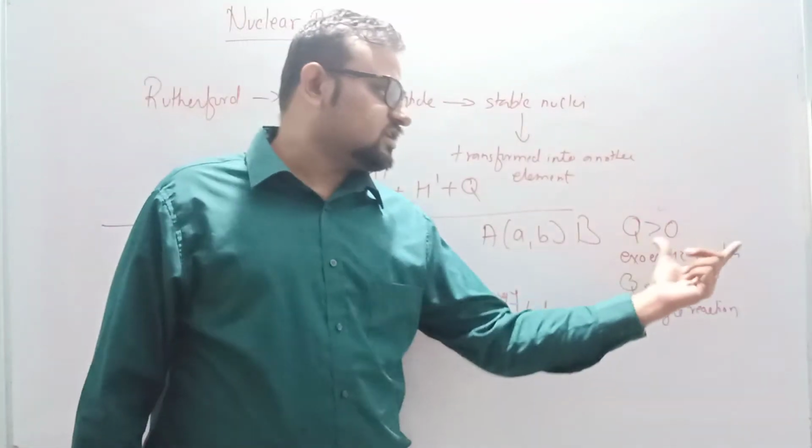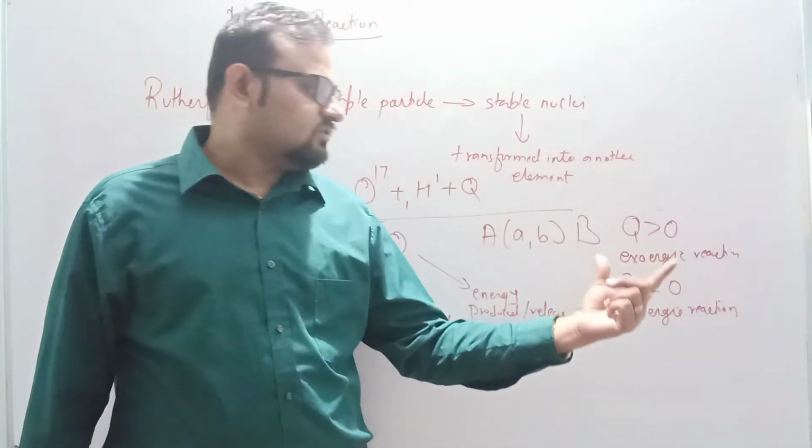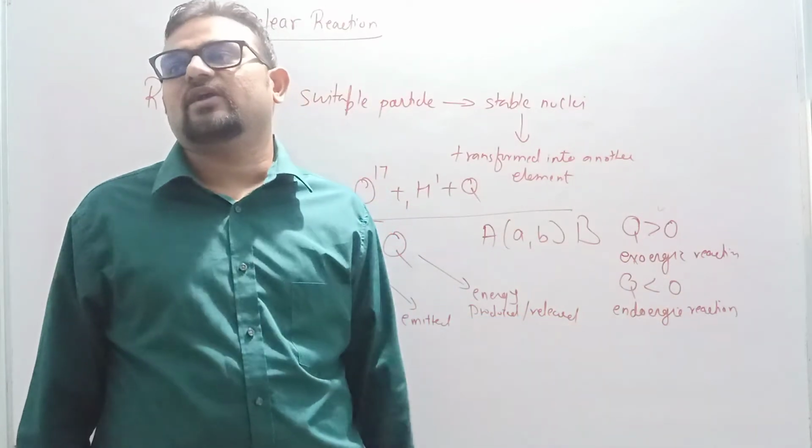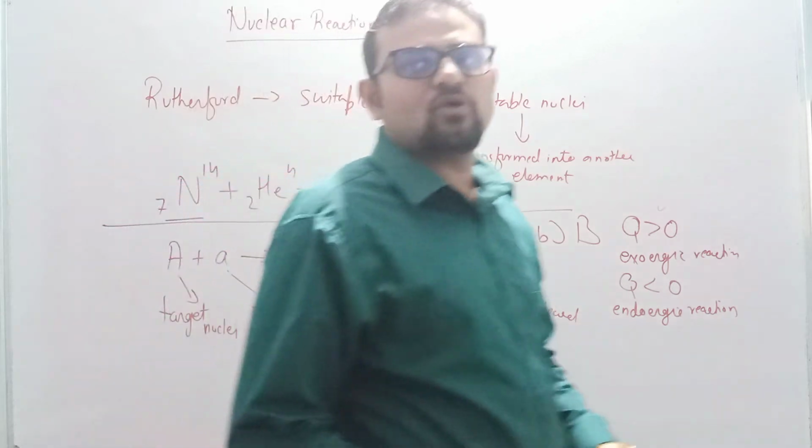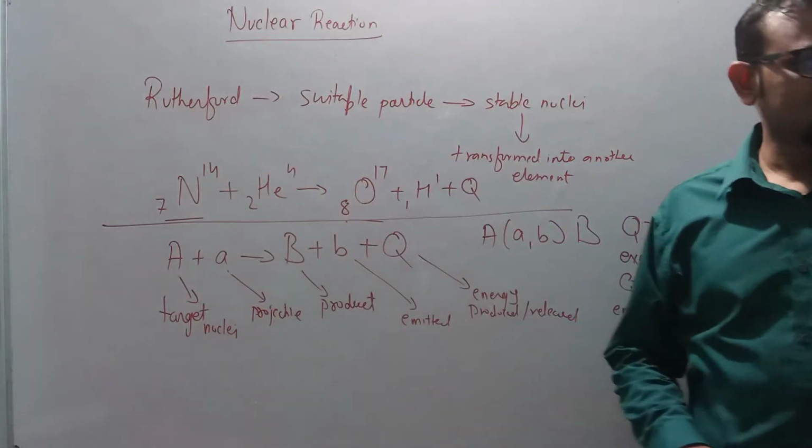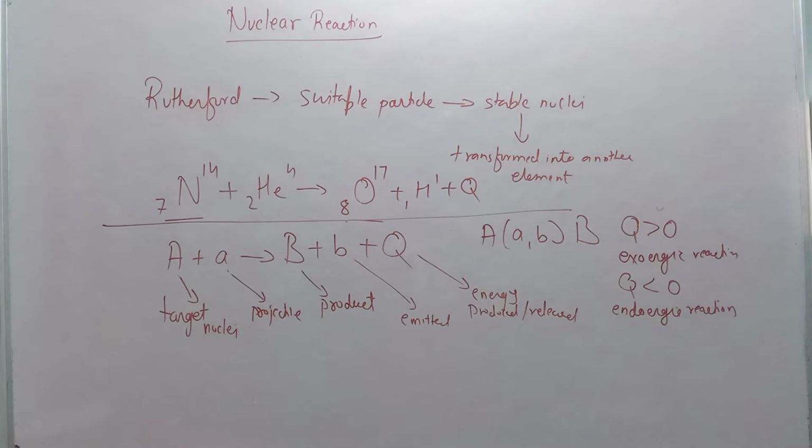If the value of Q is greater than 0, it is called exoergic. If the value of Q is less than 0, then it is called endoergic. So this was about nuclear reaction. So just note it down first.